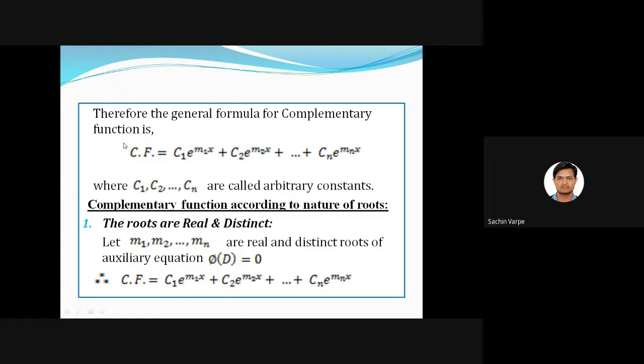I hope everyone is clear with the complementary function now. How we get the formula is not important. We are going to directly apply this complementary function formula to write the complementary function CF. In the next lecture, we'll discuss the particular cases of this complementary function. There are 4 particular cases we'll discuss, and accordingly we'll write the formula of the complementary function. Is it clear to all?